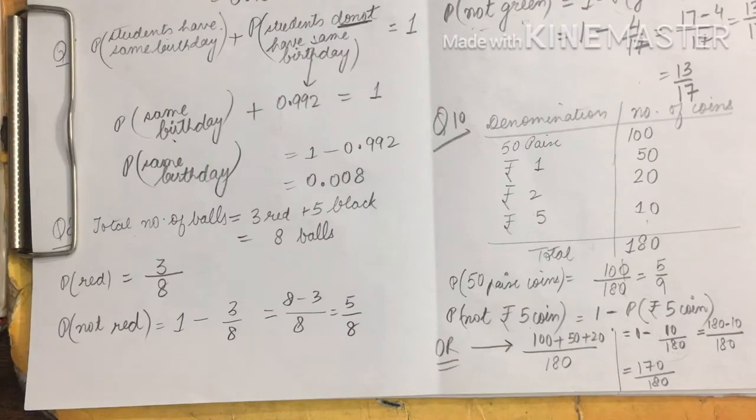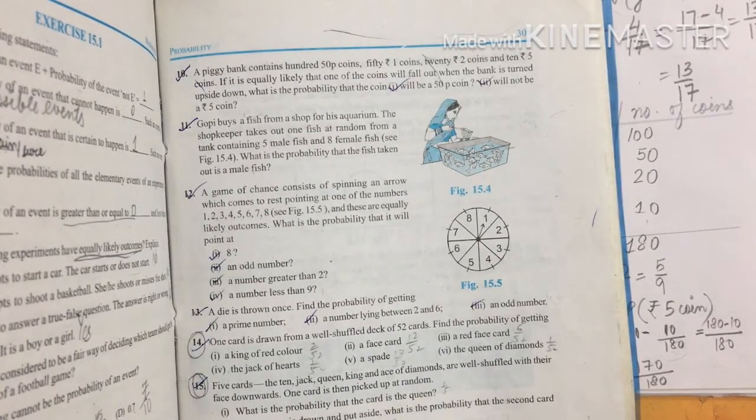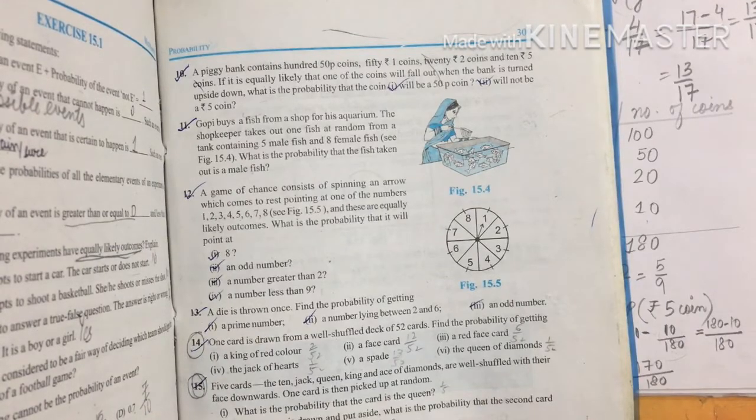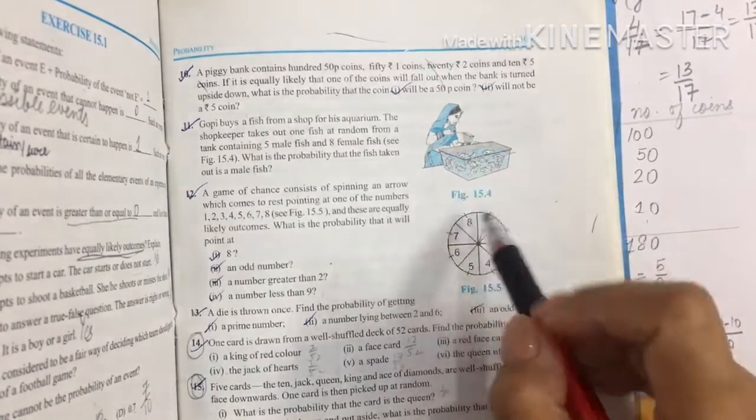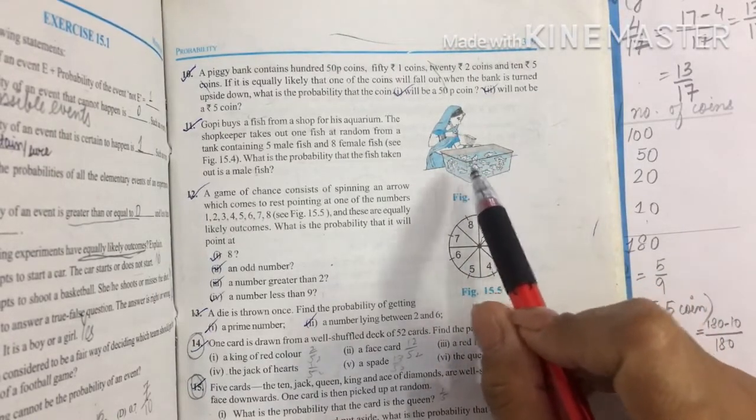Let's take a look at the next question. 11th question. Gopi buys a fish from a shop for his aquarium. The shopkeeper takes out one fish at random from a tank containing 5 male fish and 8 female fish. Figure is given. So there is a tank and Gopi is trying to take out fish from that aquarium.